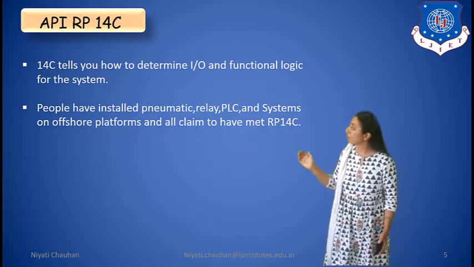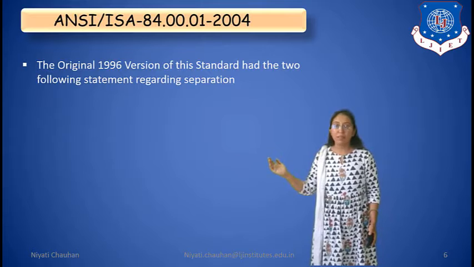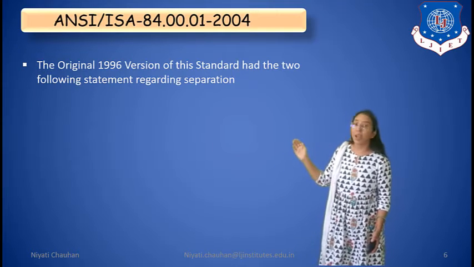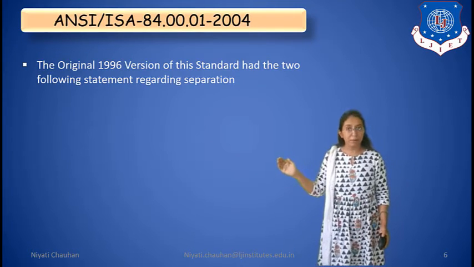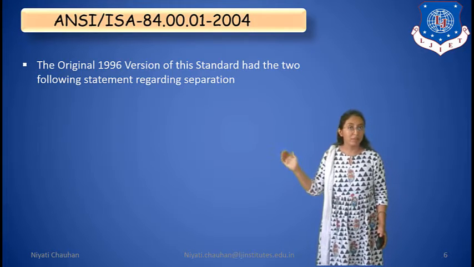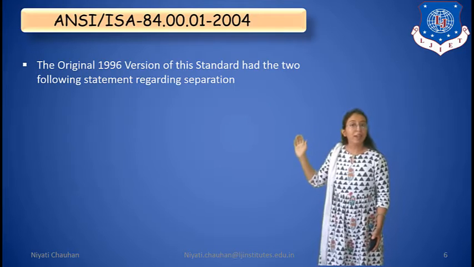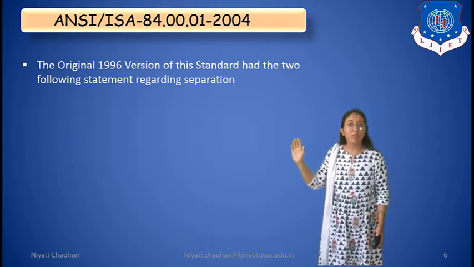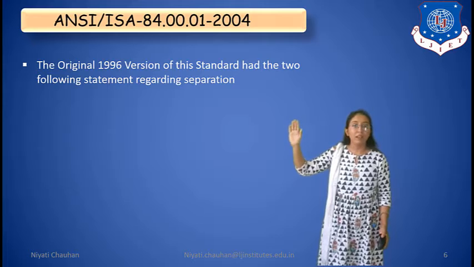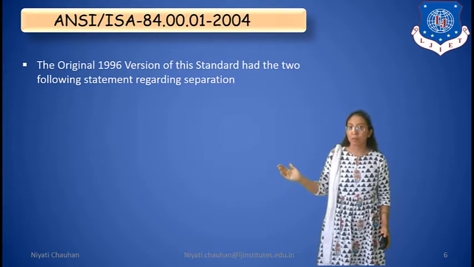The next standard is ANSI/ISA 84.00.01-2004. The original 1996 version of this standard had the following two statements regarding separation.